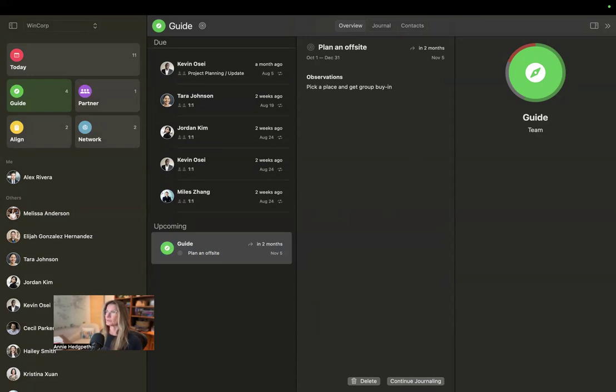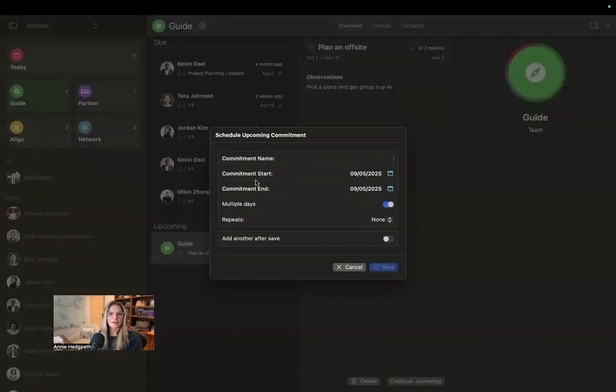All right, so now we want to talk about commitments and promises to and from other people. So when you're making a commitment to a group, the commitment is always yours to them, right? But if you look at this here, you'll notice that something is missing. The owner of the commitment. That's because it defaults to you, the user, being the owner.